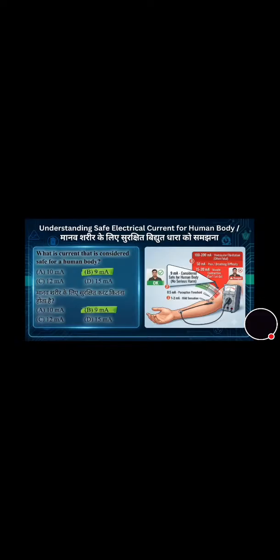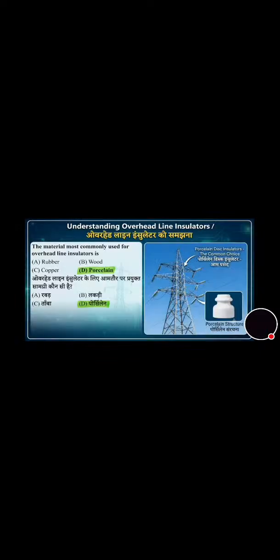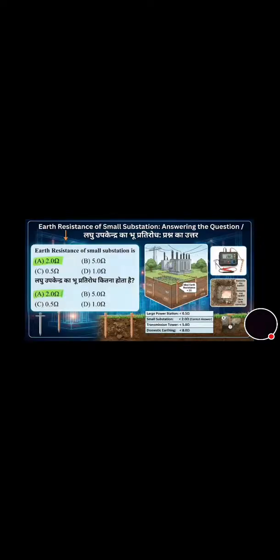Now we will move towards the next question, and you can see the question on the screen. The material most commonly used for overhead line insulator is what? Rubber, wood, copper, or porcelain? And its correct answer is option D, that is porcelain. You can see the photo also. Now we will move towards the next question.